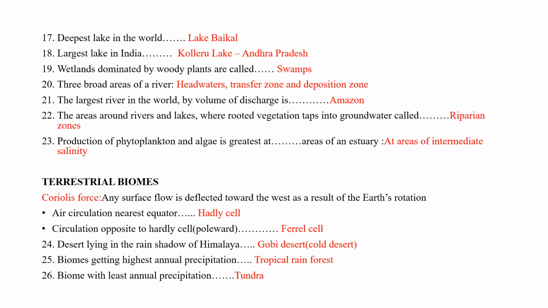Coriolis force: any surface flow is deflected towards the west as a result of Earth's rotation. Air circulation nearest the equator is termed Hadley cell. Circulation opposed to Hadley cell, poleward circulation, is termed Ferrel cell. The desert lying in the rain shadow of the Himalaya is the Gobi Desert, a cold desert.